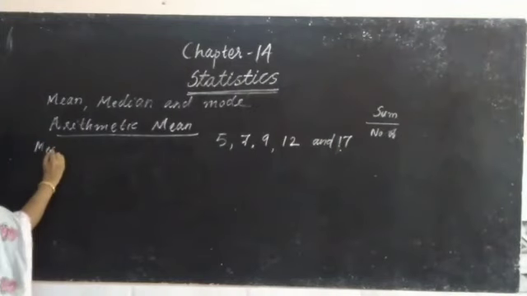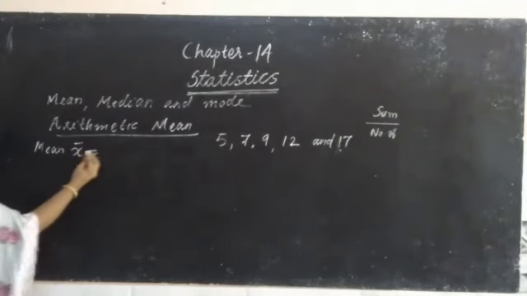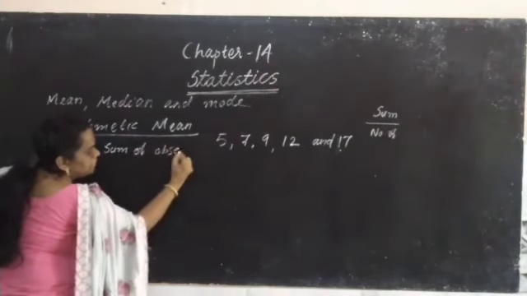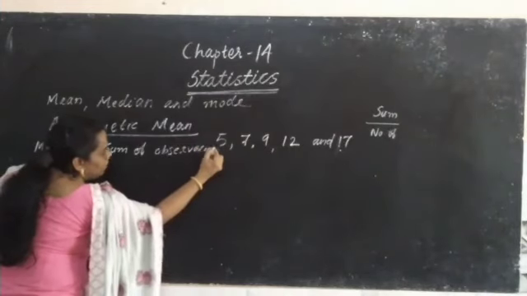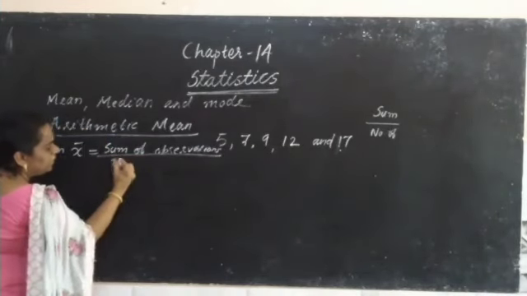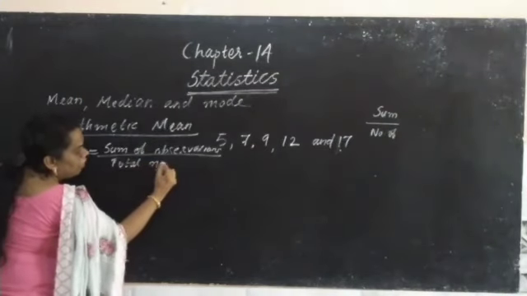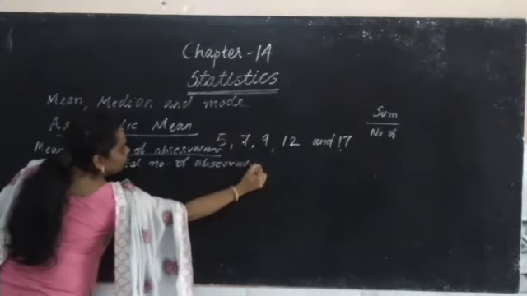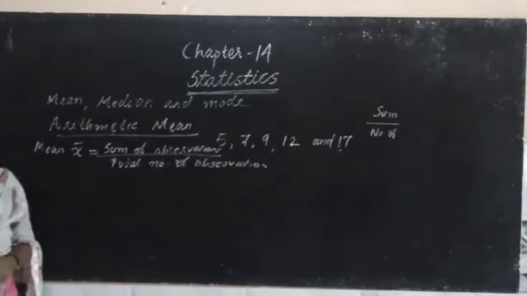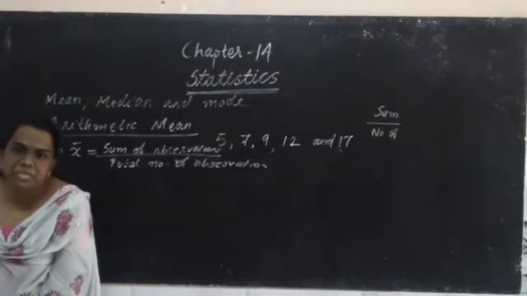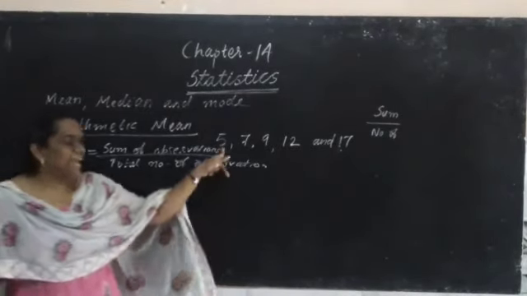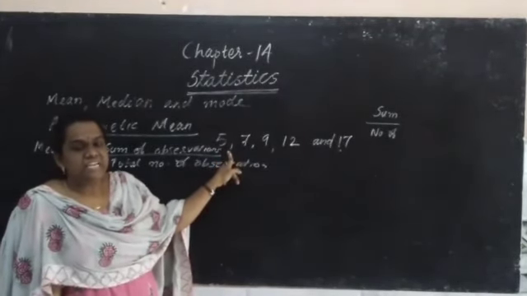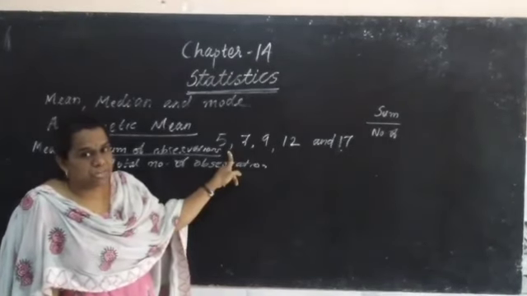Arithmetic mean x bar is equal to sum of observations divided by total number of observations. What do you mean by observation? Each entry means the particular value. Each entry in a data is known as observation.